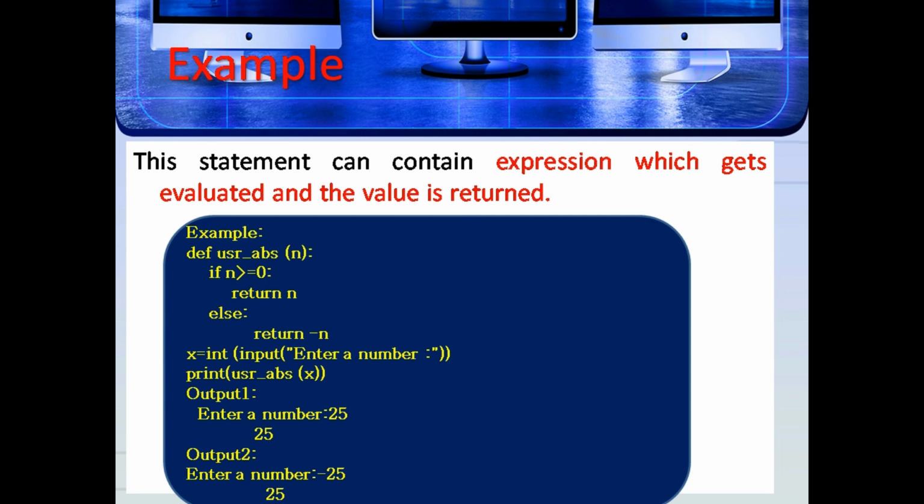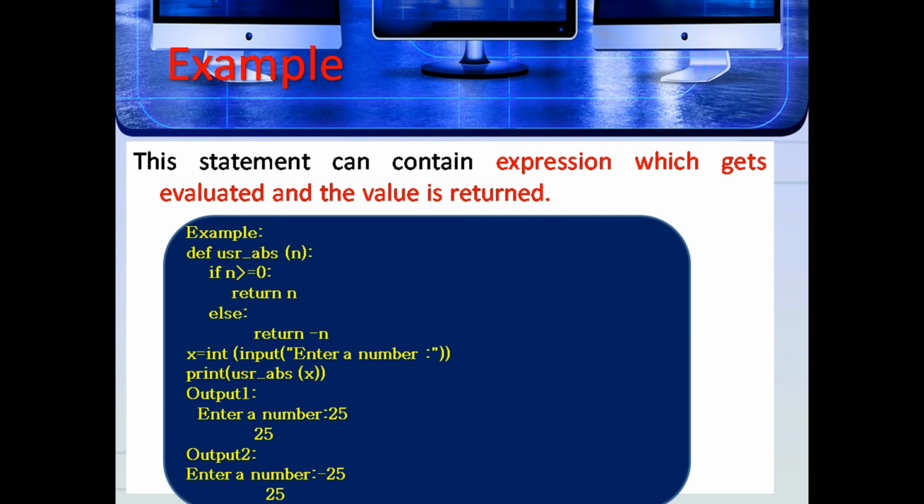Example for return statement: def usr_abs(n): if n >= 0: return n, else: return -n. Invoking the function: x = int(input("Enter a number")), print(usr_abs(x)). Here abs is nothing but the absolute value of a number, to find the absolute value of whatever number the user gives. So the output is: enter a number 25, the absolute value of 25 is 25.